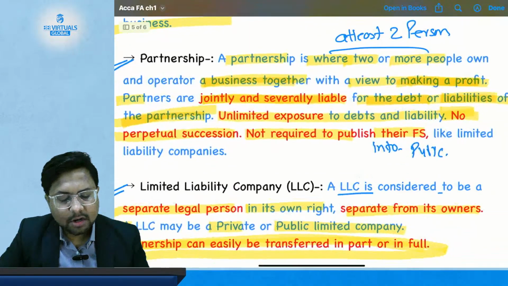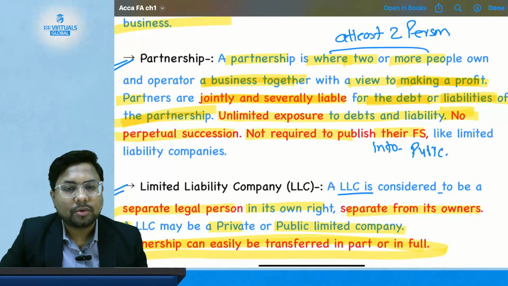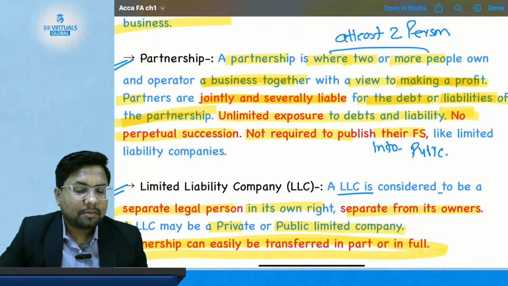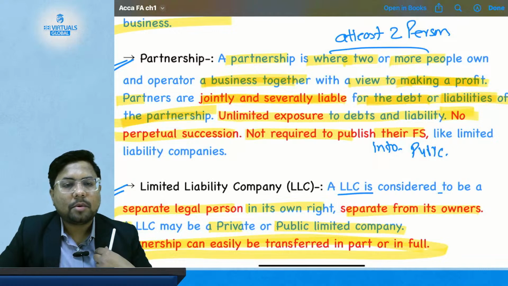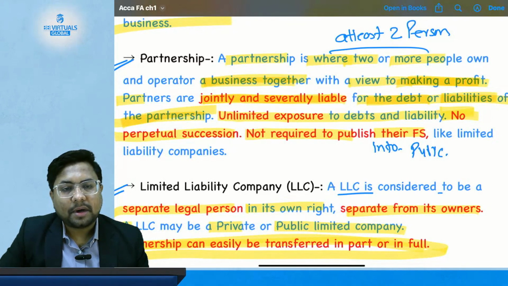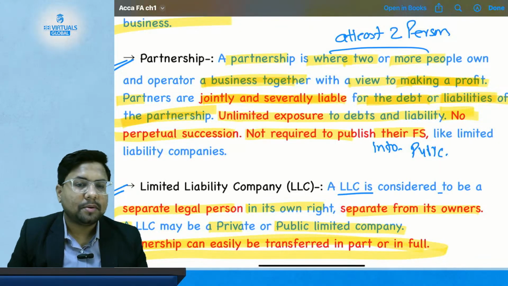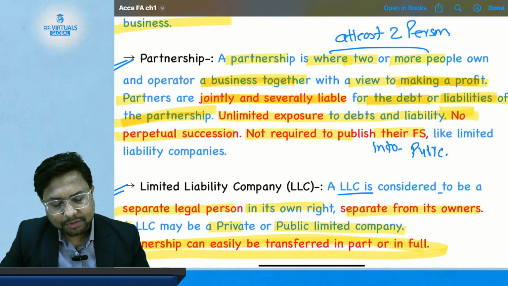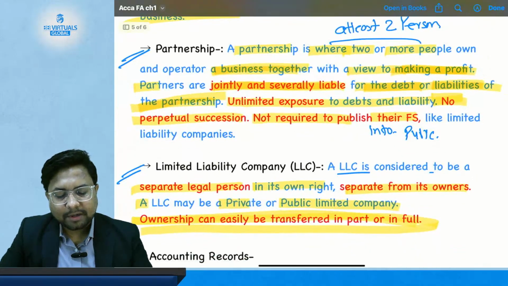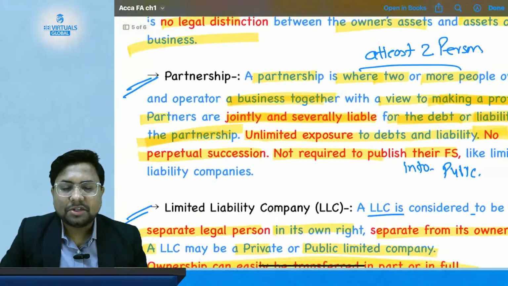Then we have studied the partnership firm. Partnership is where at least two or more people come together with the aim to earn a profit. It means if I want to form a partnership firm, I cannot form it alone. I need at least one more person, so there should be at least two people, and there can be many people in the partnership form of business. Partners are jointly and severally liable. So both the partners are liable for each other's conduct.